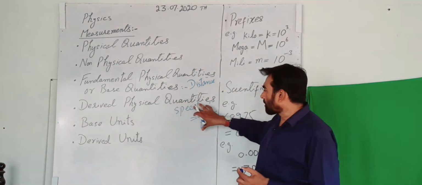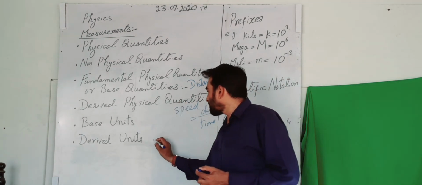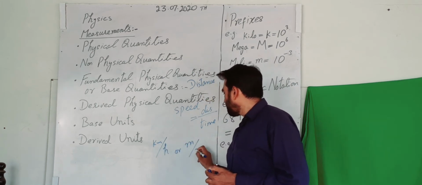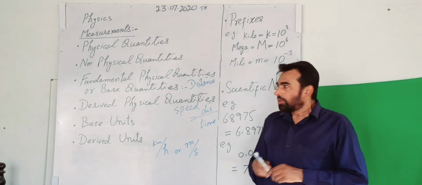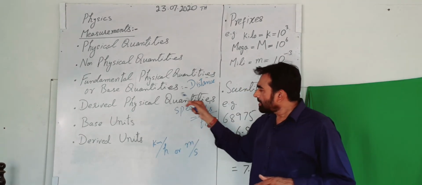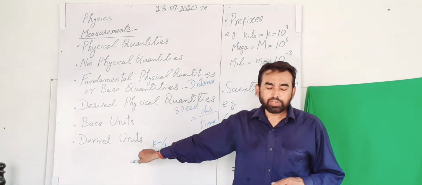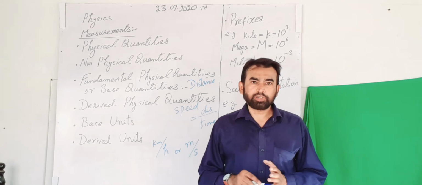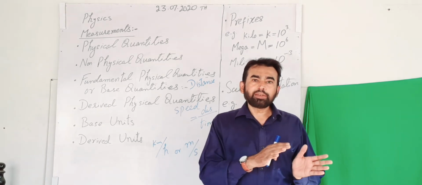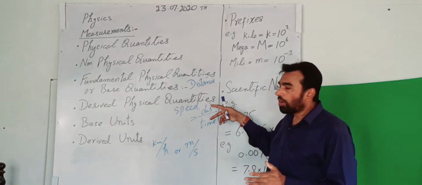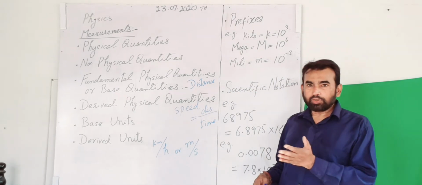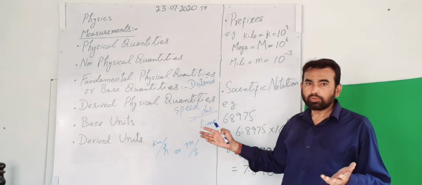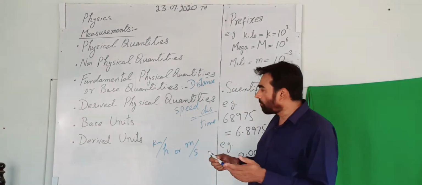Now if we are talking about the unit of speed, it is kilometer per hour or meter per second. If this is a derived physical quantity, then its unit will also be a derived unit. A derived physical quantity is made up of two or more base physical quantities, whether by dividing two base quantities or by multiplying two base quantities. For example, volume.